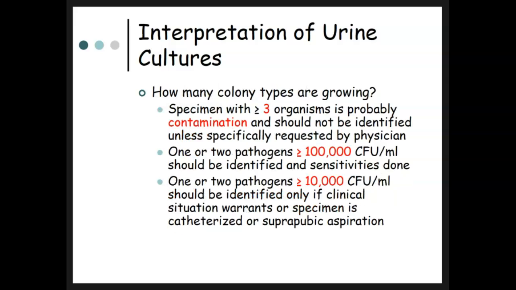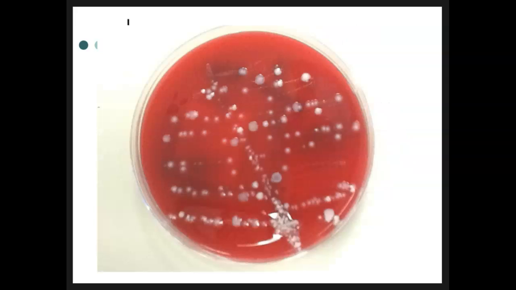So then the next question you need to ask is, how many colony types are growing? And I'm going to flip to the next picture to discuss this. So if there's a specimen with greater than 3 organisms growing, there's probably a contaminant and you don't need to do the identities and susceptibilities because it's contaminated. If there are 1 or 2 pathogens with greater than 100,000 colonies per ml, then you need to identify that.